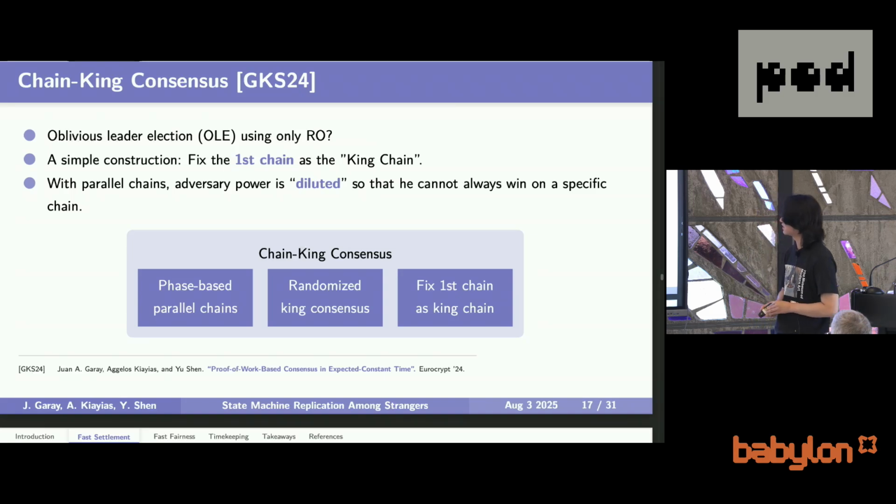However, the good thing is that he would not be able to select which chain he's going to succeed in attacking, which means that even if we fix the first chain deterministically as the source that we will refer to when we are confused, the adversary cannot attack the first chain permanently. This means that we will get good properties from the first chain with constant probability. And this immediately gives us the expected constant time consensus.